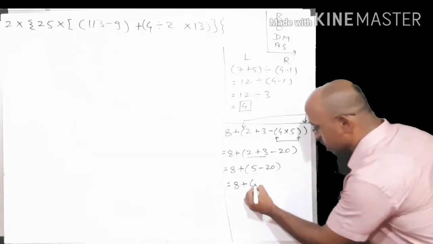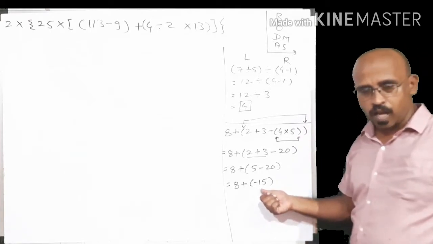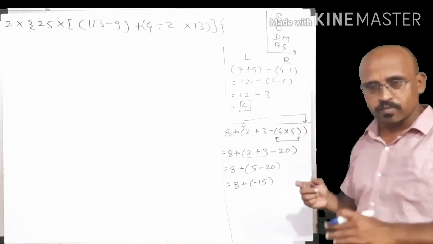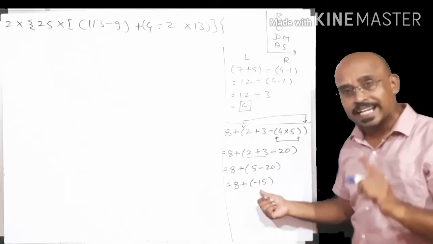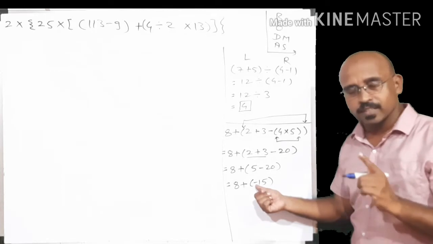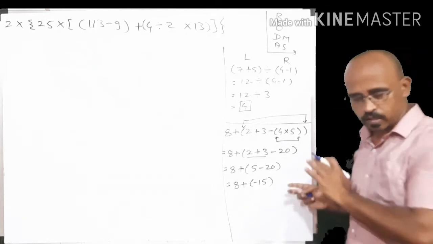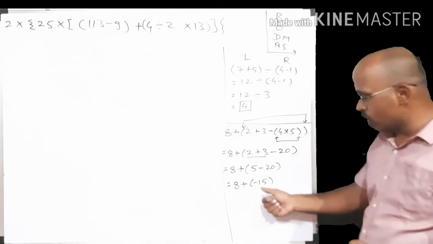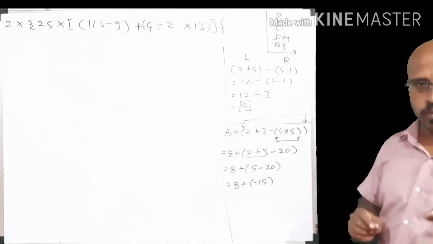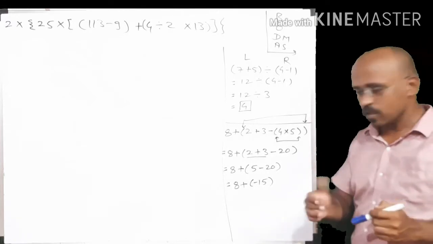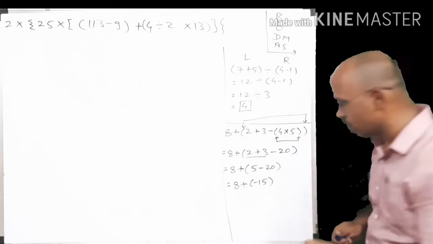Which equals 8 plus, now 5 minus 20 is equal to minus 15. Friends, why have I written minus 15 in the bracket? I said that if there is only one number, then we have to remove the bracket and directly write that number, but here the number is negative, so it's not coming alone. It's coming with a symbol. Normally the positive symbol we don't write, so we are directly taking it out of the bracket. So the number is negative, so I have written it in the bracket. That is one more thing to remember. If a negative number is there, please keep it in the bracket until we finally remove that bracket.